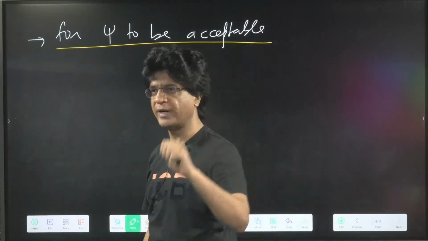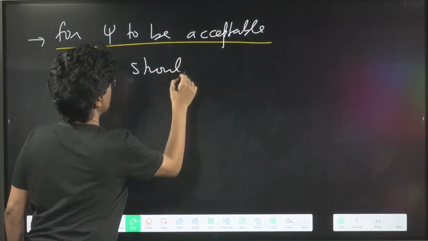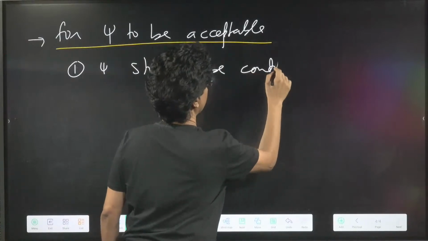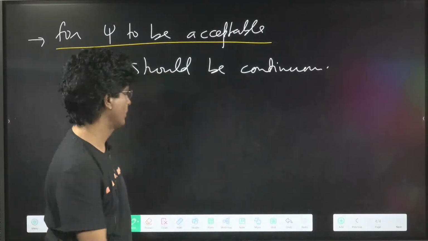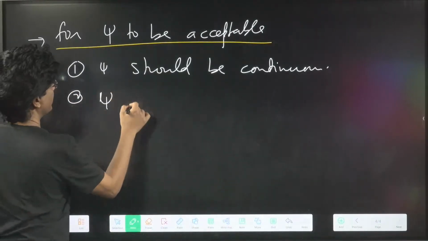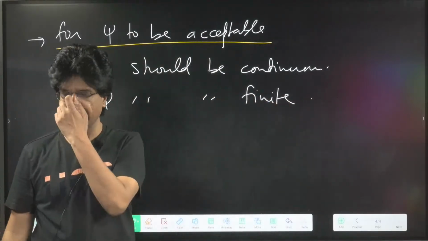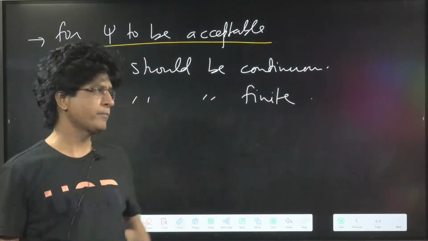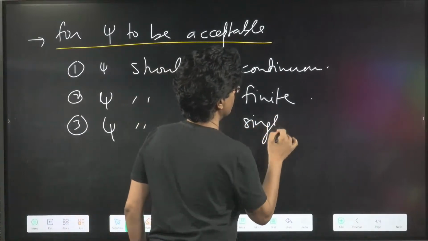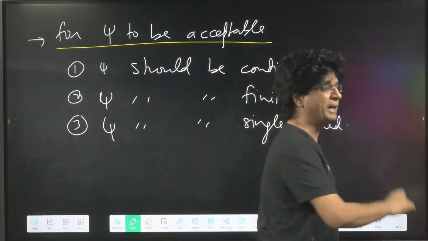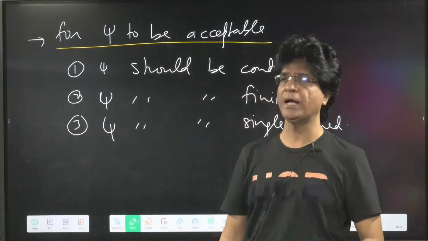So for psi to be acceptable as a solution, 4 conditions need to be satisfied. I'm giving you 4 of them. The first one is that psi should be continuous. That means it cannot be discontinuous. It has to be a continuous function. Second, psi should be finite. Getting it? Third, psi should be single valued. It should not give you multiple values. It should not give you any kind of fuzzy answer. It should give you an absolute answer.